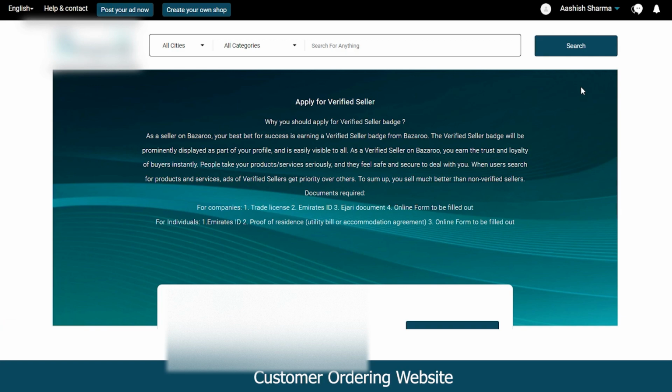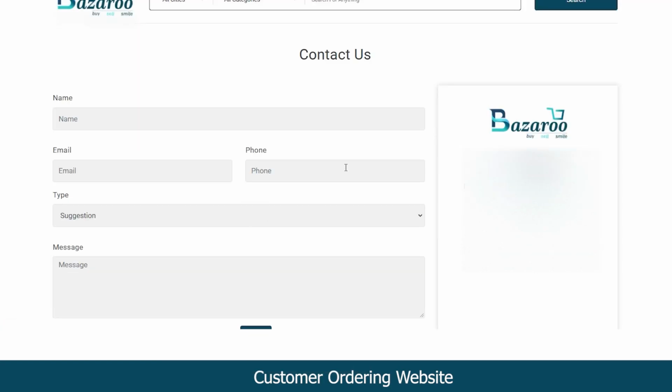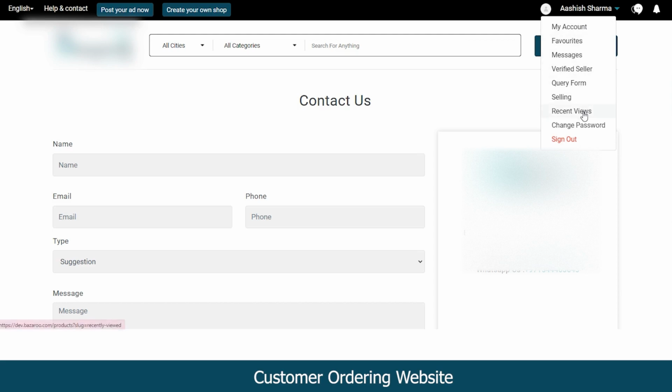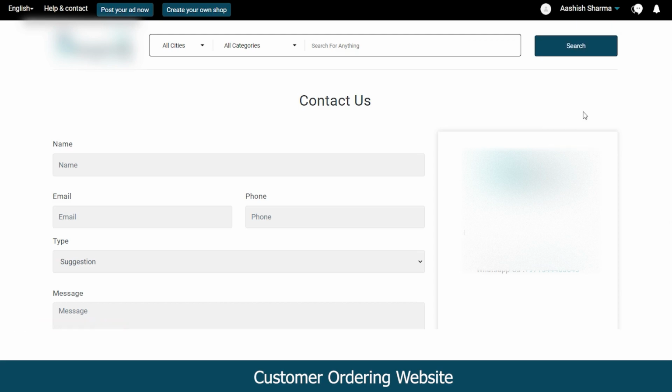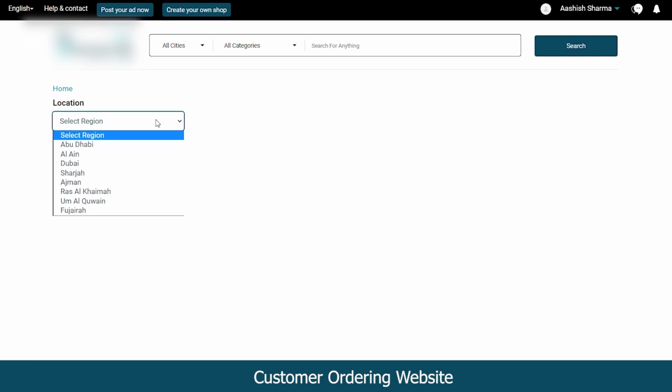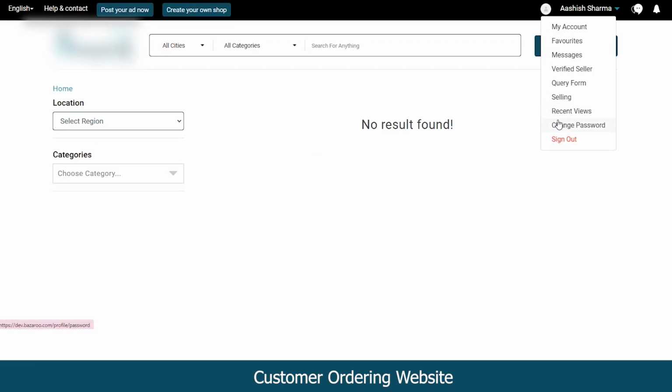You can view the queries form over here. If you have any doubt or queries regarding this platform, you can fill in this query form and the same would be sent to the admin. You can check out the recent views of the properties or the products you have viewed recently, and you can filter it on region basis as well. And lastly, you can change the password of your account.